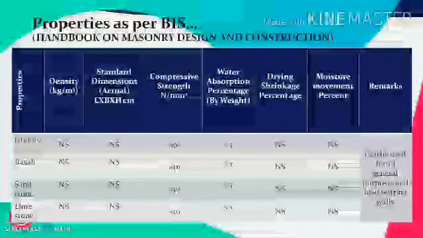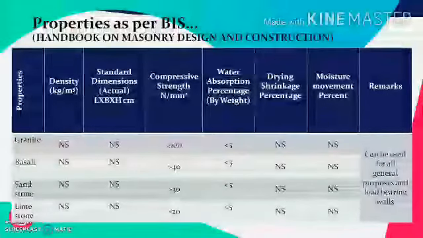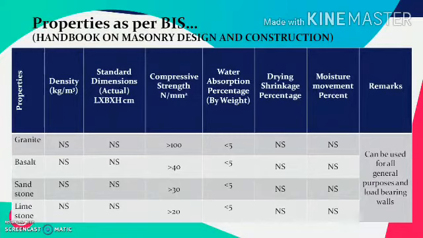Granite has the highest compressive strength among these four, in a range of 100 Newton per mm square or more. Basalt has a compressive strength in a range of 40 Newton per mm square. Sandstone has still lower compressive strength, in a range of 30 Newton per mm square or more, while limestone, being the weakest among these four, has a compressive strength around 20 Newton per mm square.